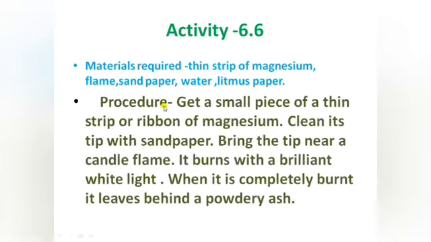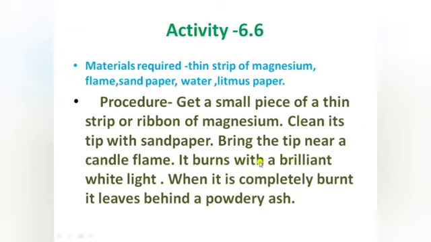The procedure is, first get a small piece of a thin strip or ribbon of magnesium, then clean its tip with sandpaper, then bring the tip near the flame.